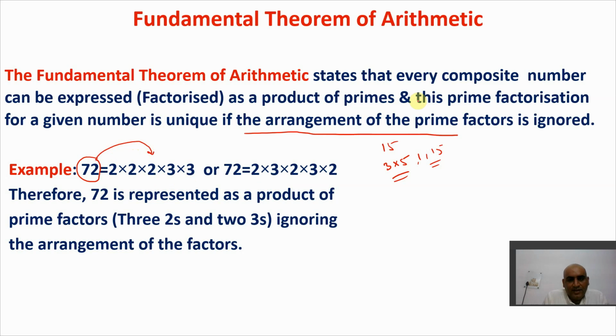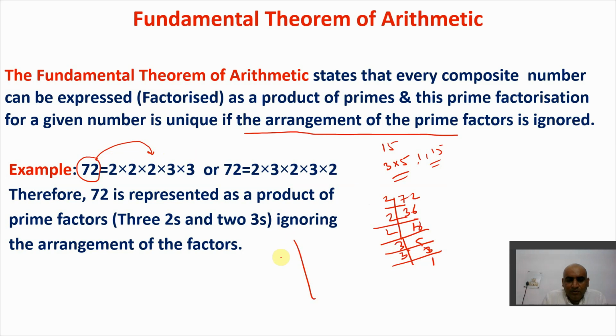Now he says arrangement should be ignored. What do you mean by this? If I find the prime factors of 72 like this, I can say 2 into 36, 2 into 18, 2 into 9, so 3 into 3, next 3 into 1. So the first arrangement is like this, 2 into 2 into 2 into 3 into 3.